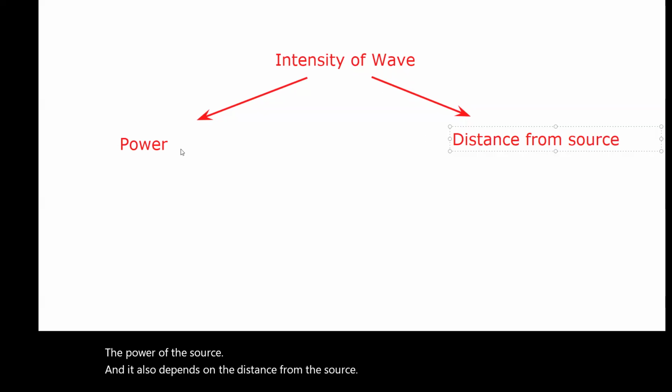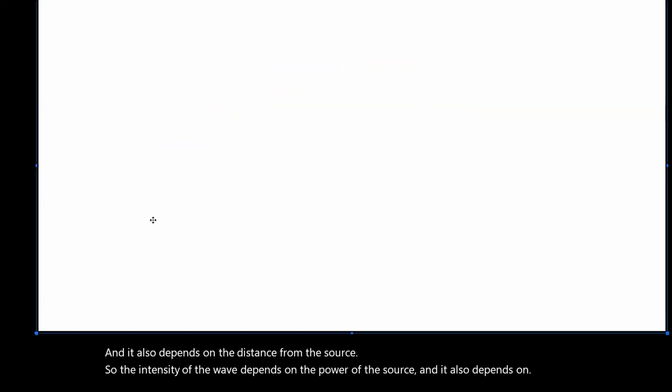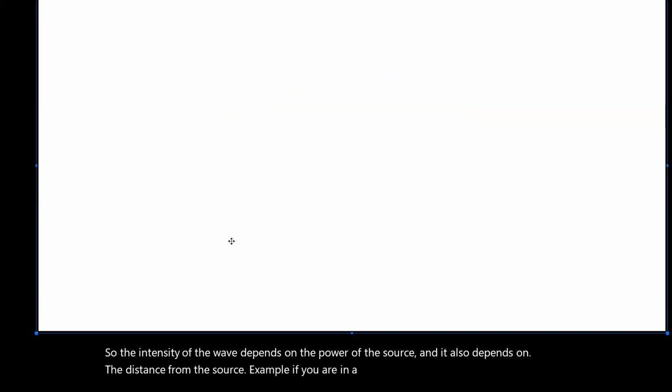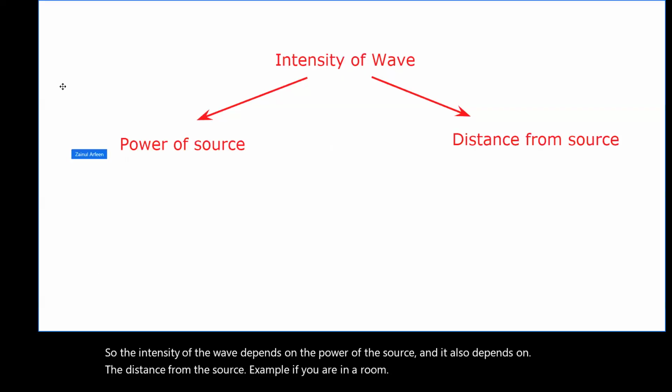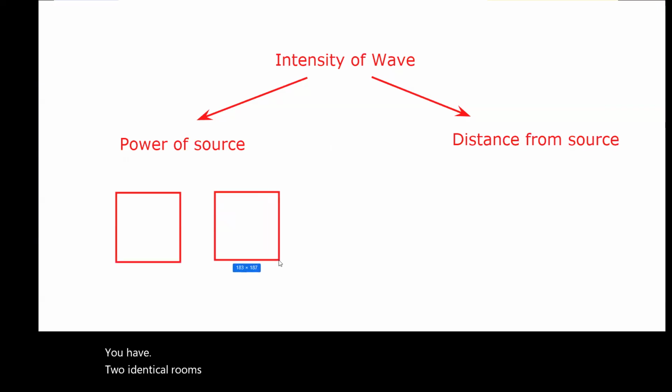So the intensity of the wave depends on the power of the source, and it also depends on the distance from the source. Example, if you are in a room, let's say you have two identical rooms of equal dimension, and you have two lamps placed.